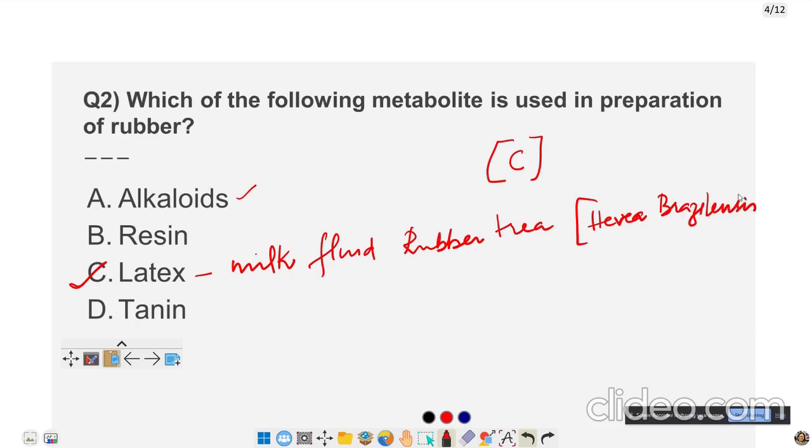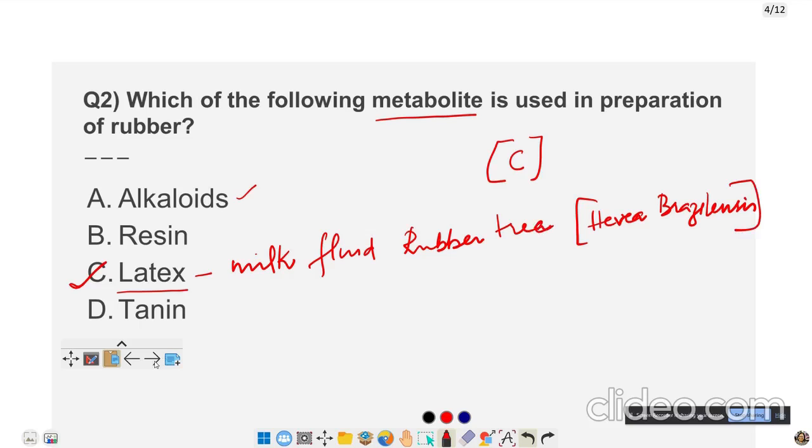So let us look here. Which of the following metabolites is used in the preparation of rubber? So from where is it produced? It is produced from the plant. These things are produced by the plant to protect itself or for some other reason, or as waste material. In that, latex is the milk which is produced from the rubber tree, which is Hevea brasiliensis.